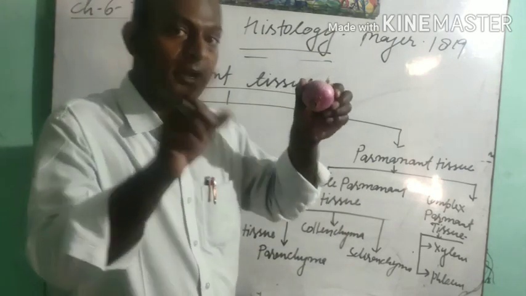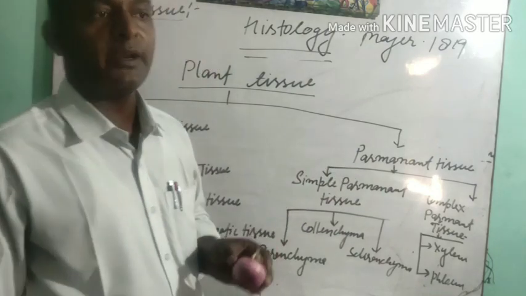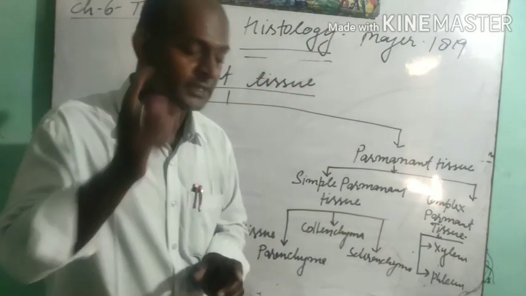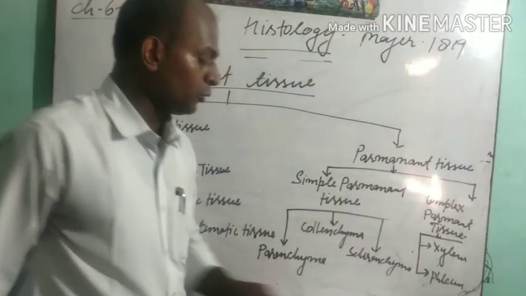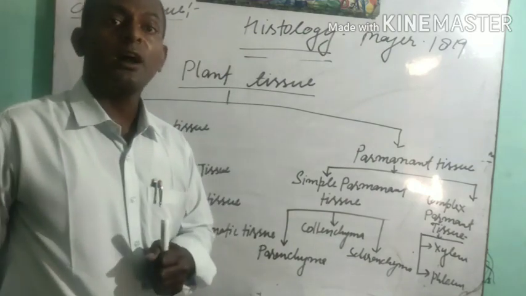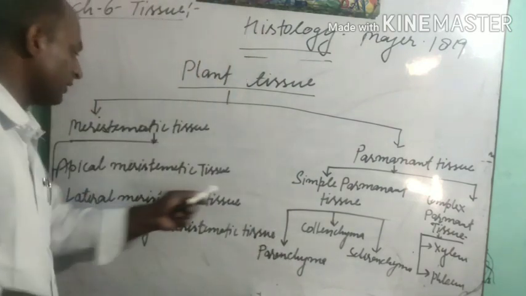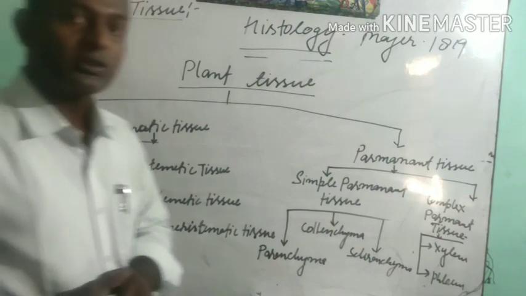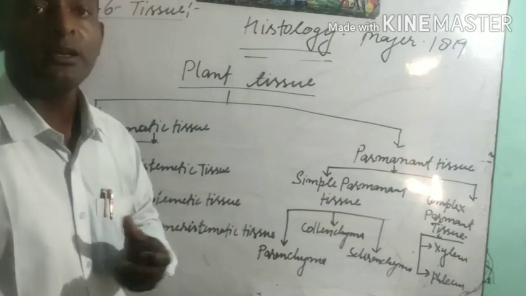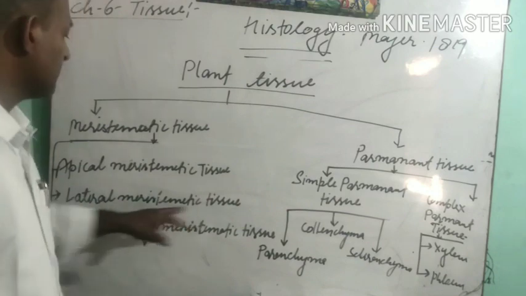We will remove it. And then 3-4 days later we will study and we will find that there is no more growth in the roots of this onion. Why does it happen? The reason is that when the apical portion of the roots was available, there was growth. When the apical region of the roots has been removed, there is no growth. Simply we can say that this apical meristematic tissue is present at the apical portion of plants. It may be stem, it may be root, and it helps in the growth of plants. The next topic is lateral meristematic tissue.